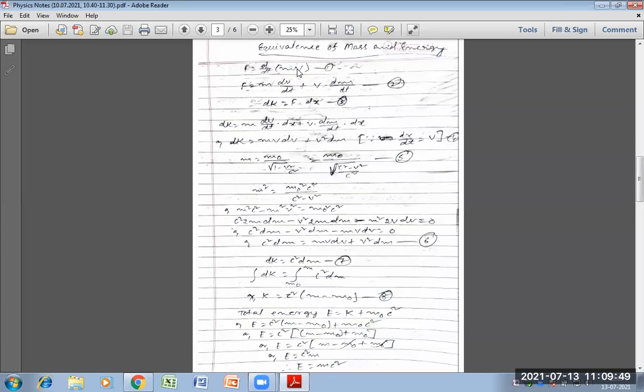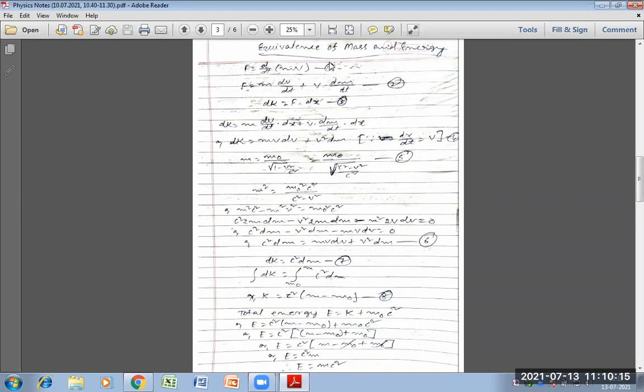Okay, समझ में आ रहा है ना जी? F is equal to m into a. We know that acceleration is equal to rate of change of velocity, that's why we can write dv by dt. So here F is equal to d by dt of m into v, equation 1.